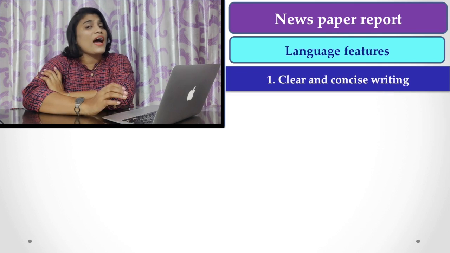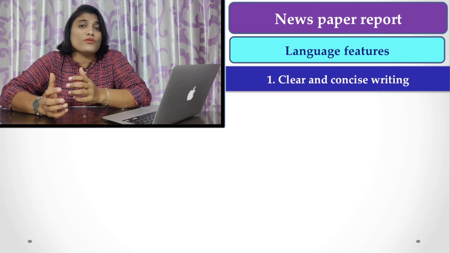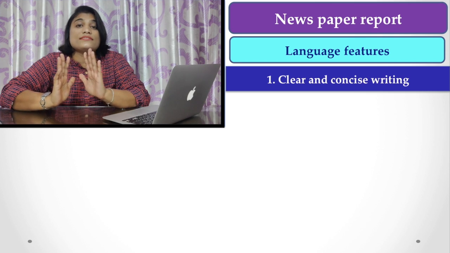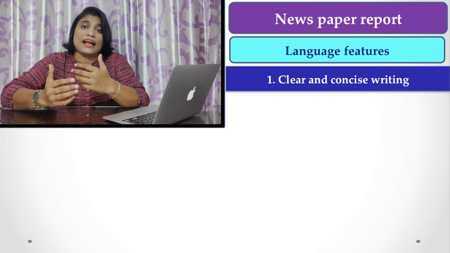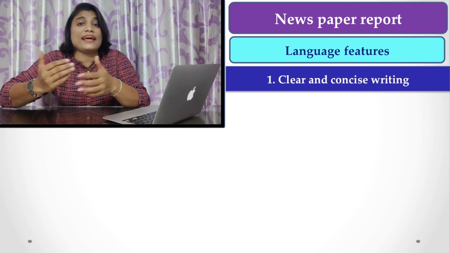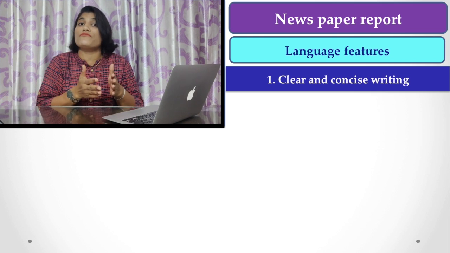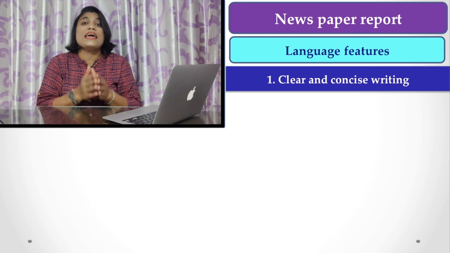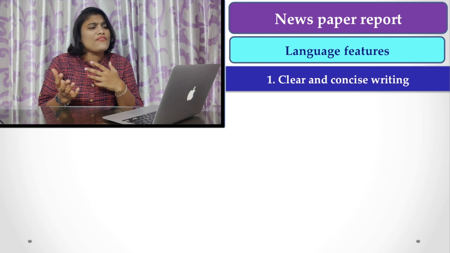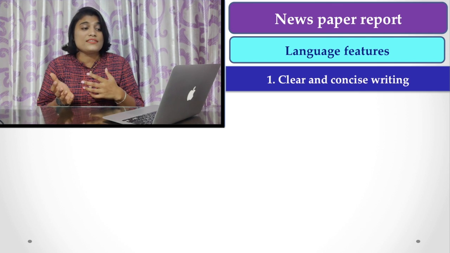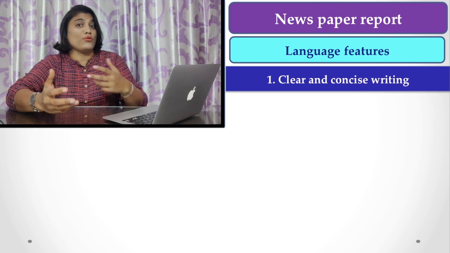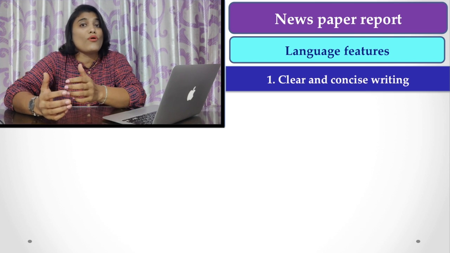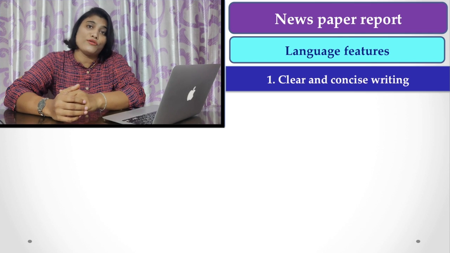First of all, you have to write a report in a very clear and concise way, so that when the reader tries to read the report, they can understand it properly. This is the prime feature. You have to write in easy language. You can say that clear language and concise writing is always the merit of good report writing, and you will score lots of marks if you follow these things.